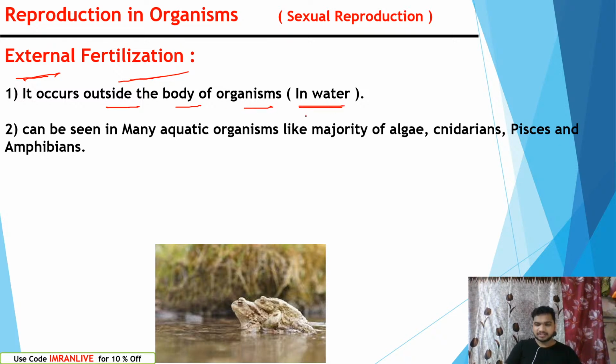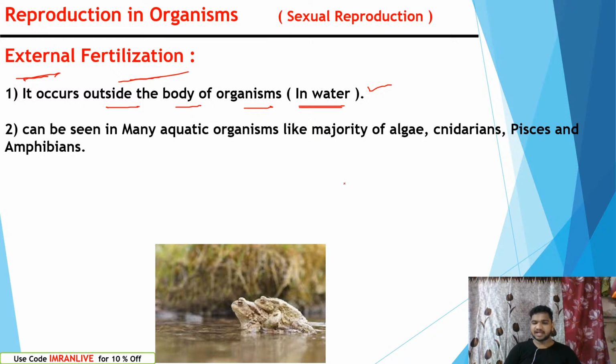Generally, organisms which cannot lay their sperms into the female reproductive tract release their sperms, the male gametes, into water. Then the female ova are also released into water. In the case of amphibians especially, they release thousands of ova at a time. In humans, for one menstrual cycle, only one ova will be produced.